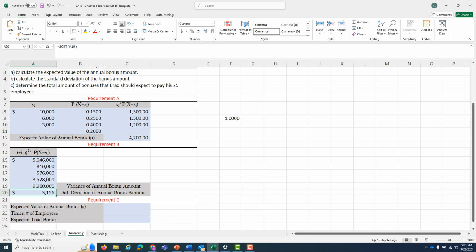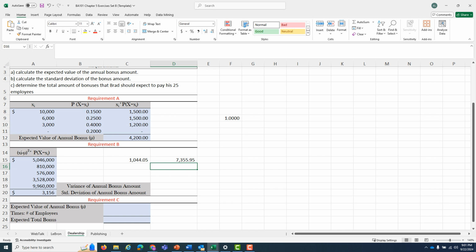Now we come up, rounded off to the nearest dollar, with $3,156 as our standard deviation, which means 2/3 of the time, each individual person, or 2/3 of our employees, will have a bonus that's somewhere between 3,156 less than our 4,200 expected value and 3,156 more than our expected value. Or if you want to say it in numbers, we can say that 67% of our employees are going to receive a bonus that is somewhere between $1,044 and $7,355. That's a huge change right here.